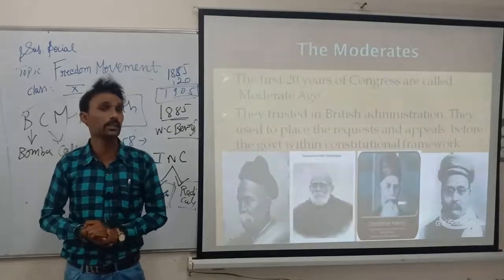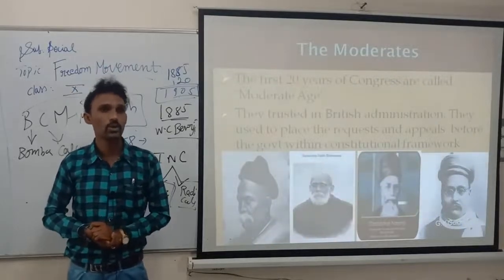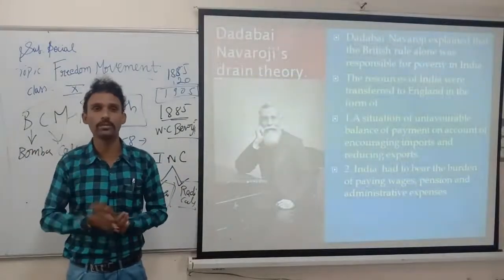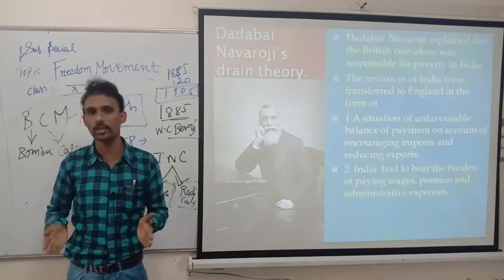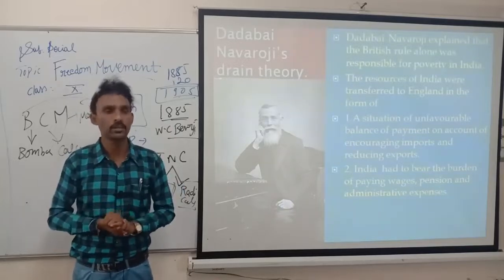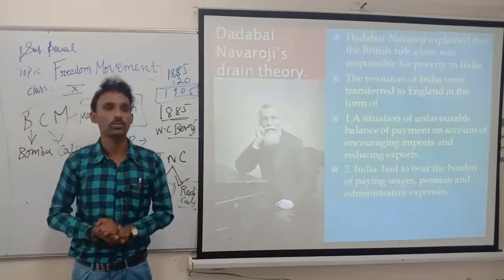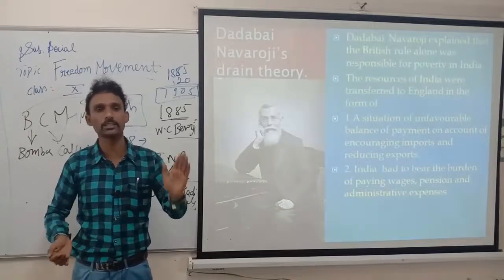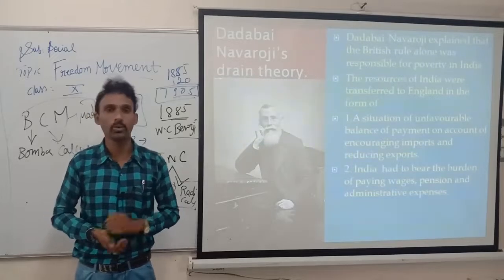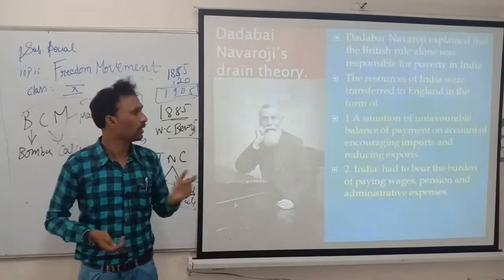Still more examples, if you see in history, we have the Mayura throne, the peacock throne, and the Kohinoor diamond, which the British took from our country. That is wealth only. It has gone to England. That we can call the drain theory. So they can ask for 1 mark: what do you mean by drain theory? Indian wealth has been transferred to England. That is called drain theory. Who propounded the drain theory? Dadabhai Naoroji.